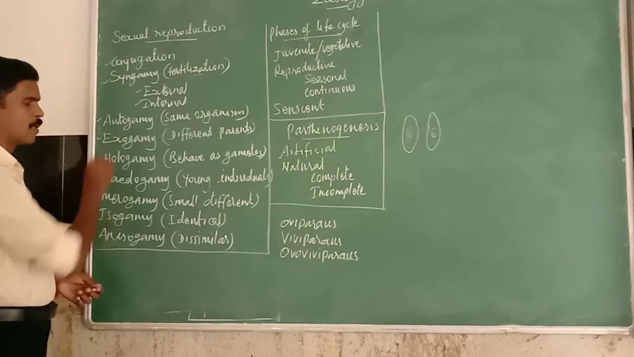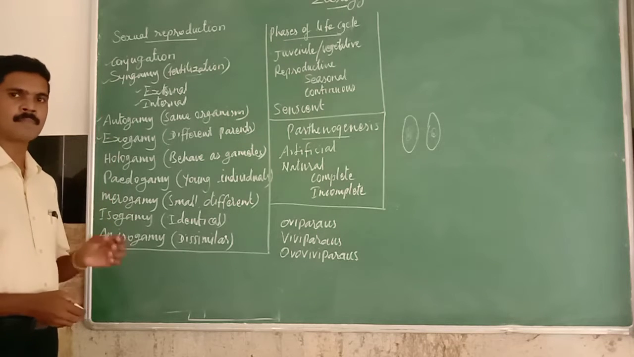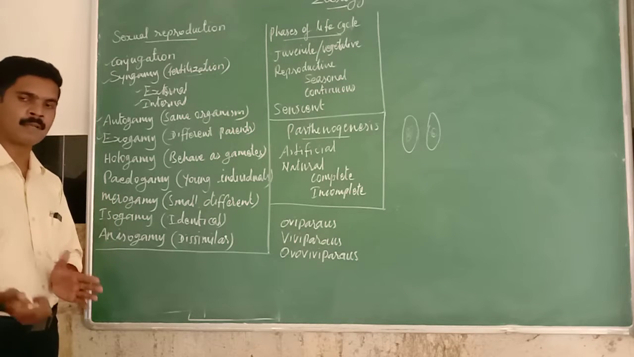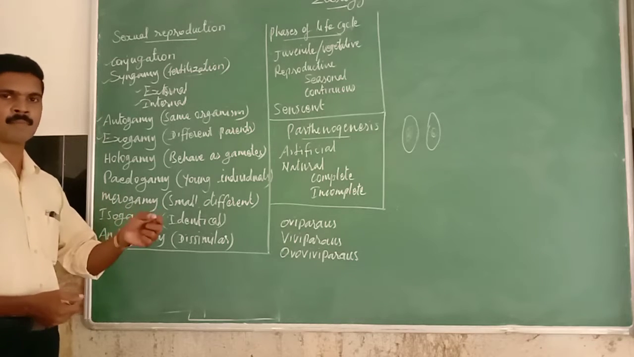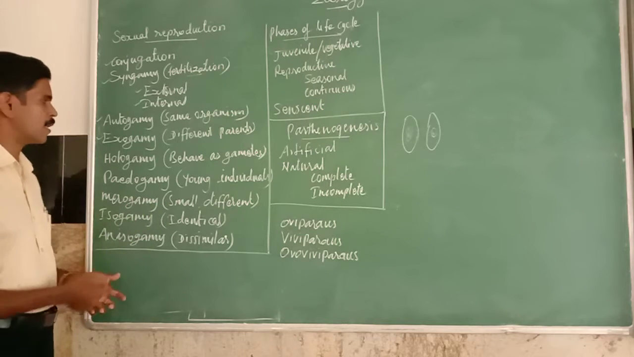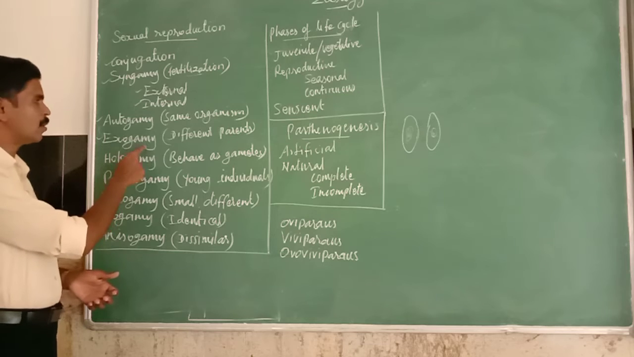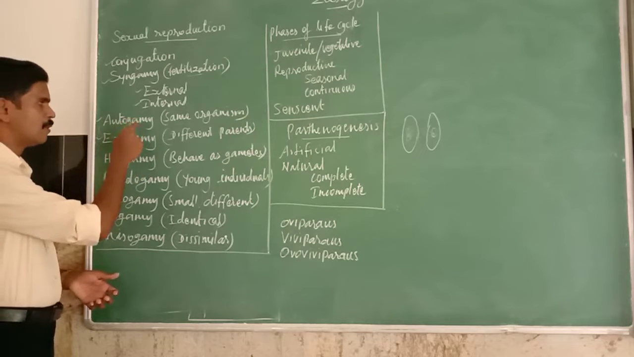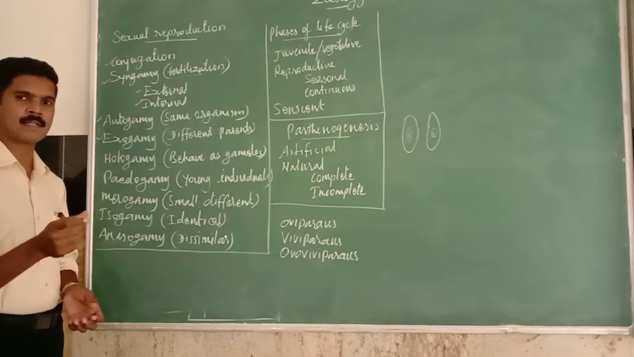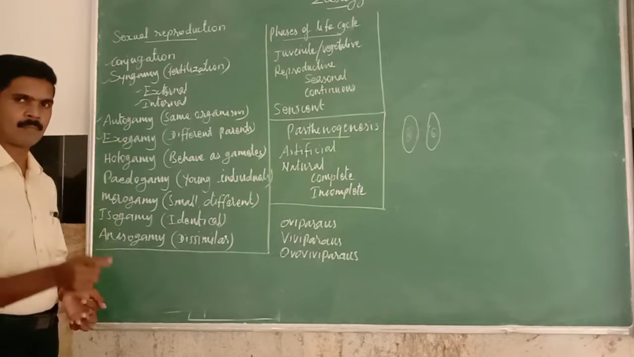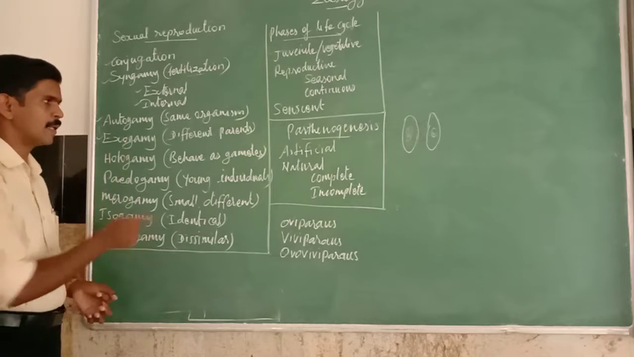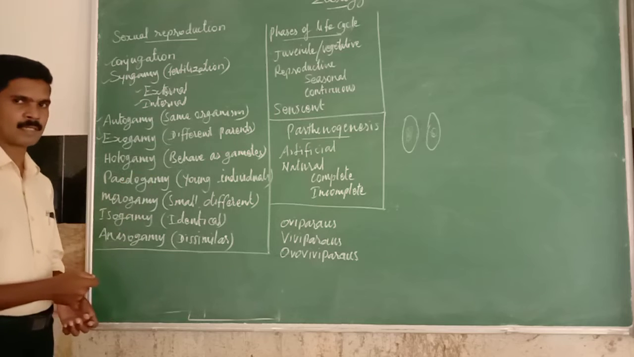The second one is exogamy, meaning the process of production of male and female gametes in different parents. That means the male parent produces the male gamete and the female parent produces the female gamete. This type of syngamy is called exogamy. So you can easily understand the difference: in autogamy both gametes are produced by the same organism, whereas in exogamy both gametes are produced by different parents or different organisms.